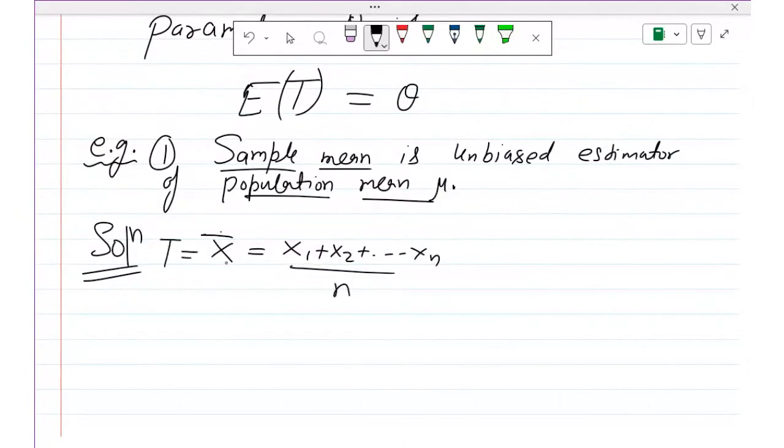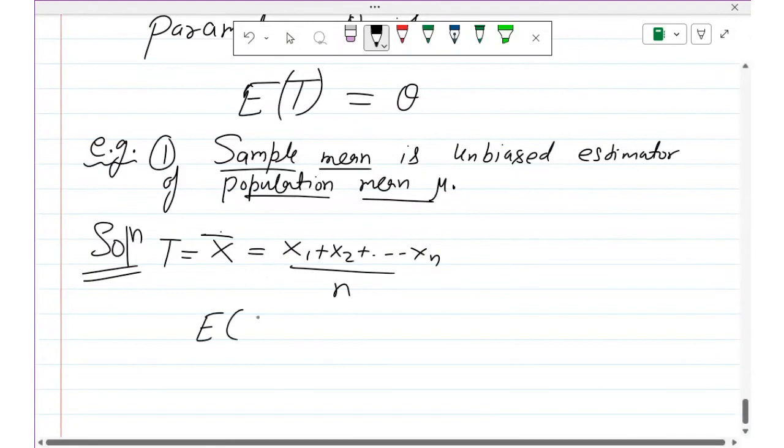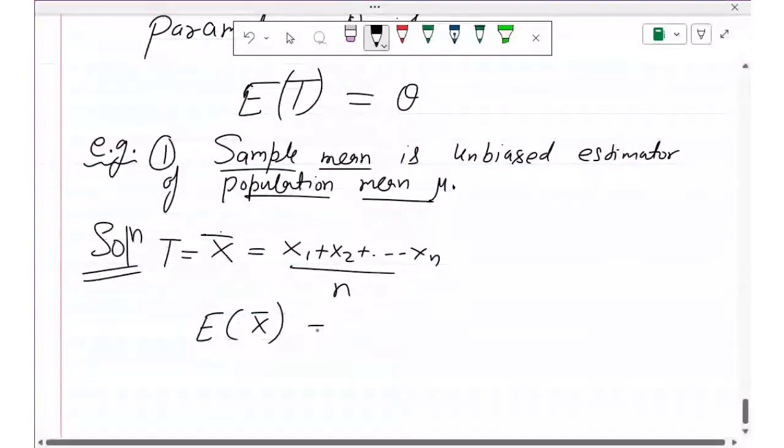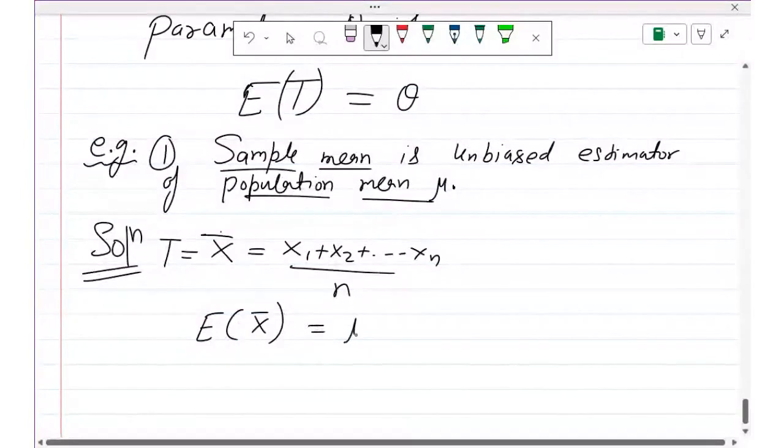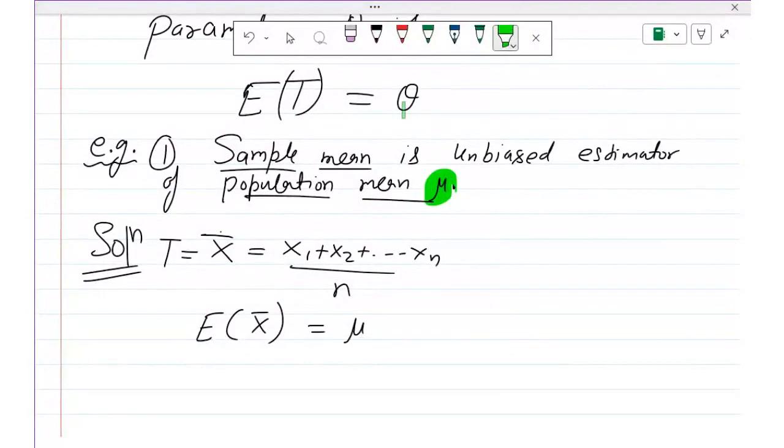Now when will this be an unbiased estimator of mu? If E of x bar, or E of T, is equal to mu. So what is theta here? Theta is mu. Let me try to make some analogy. Here we want to estimate the population mean mu. Theta is not any one parameter. If we are talking about mean, then theta is mean. If it is standard deviation, then it is standard deviation. If it is variance, then it is variance.